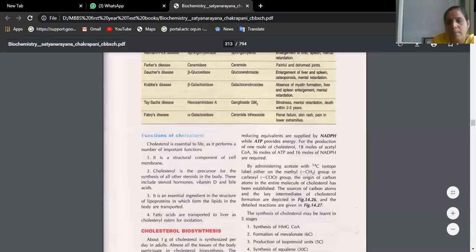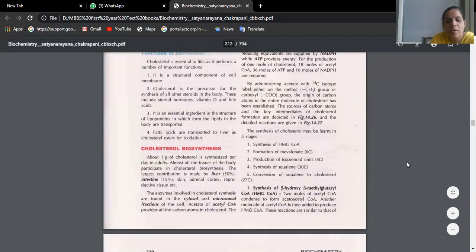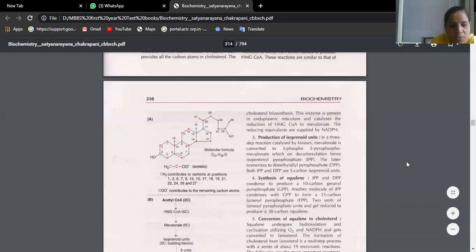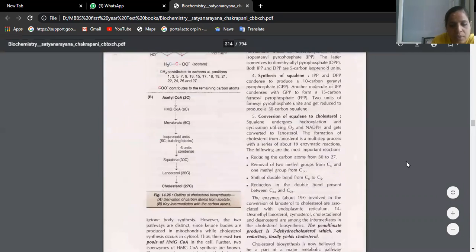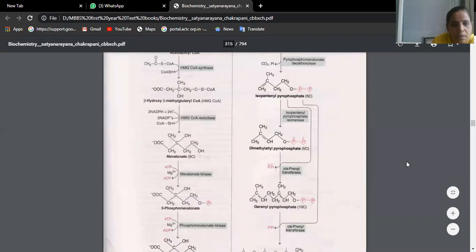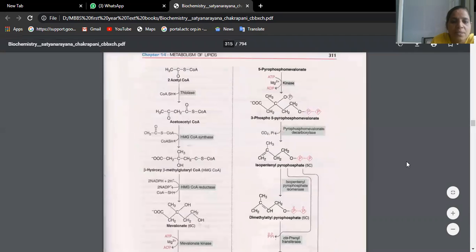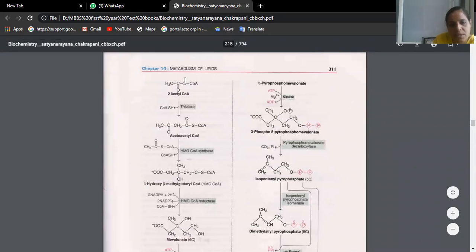So for cholesterol biosynthesis, we have a cycle. This is a very important essay question. Frequently we have this question being asked. So we have to learn this cycle. For any cycle, generally we need not learn the structures.